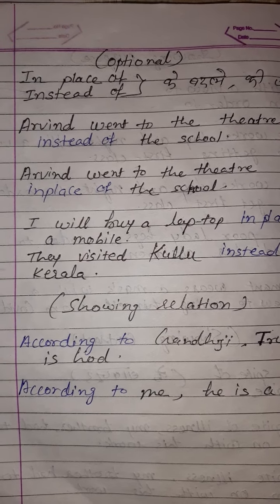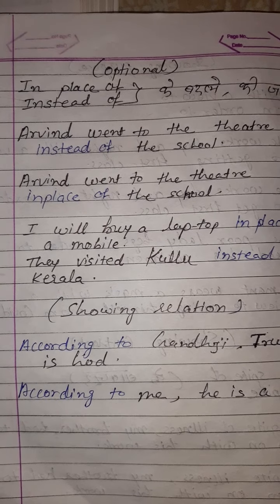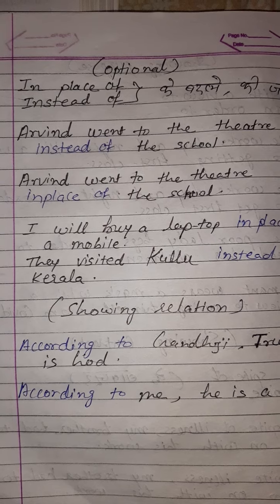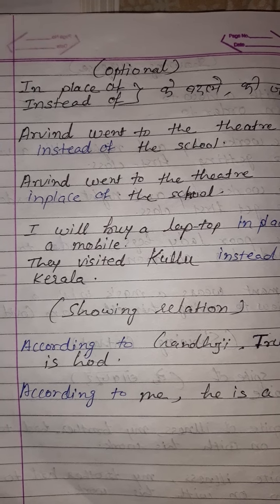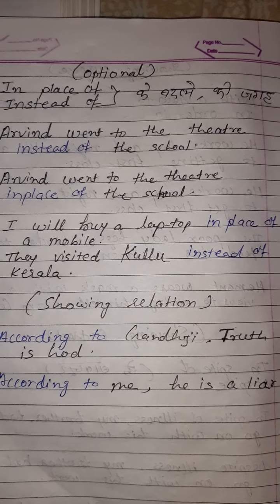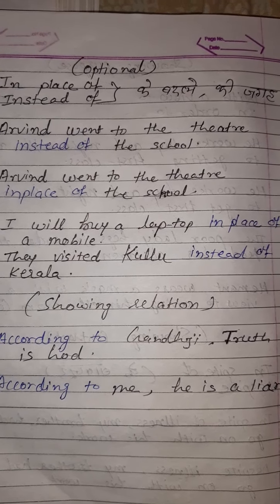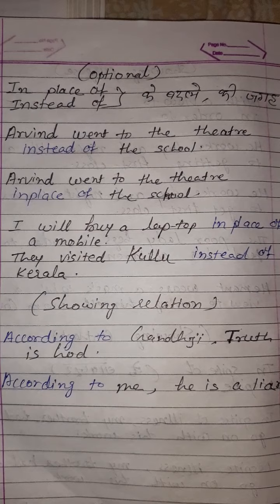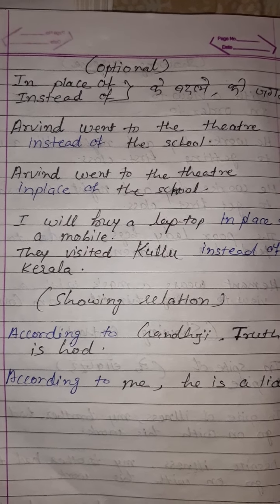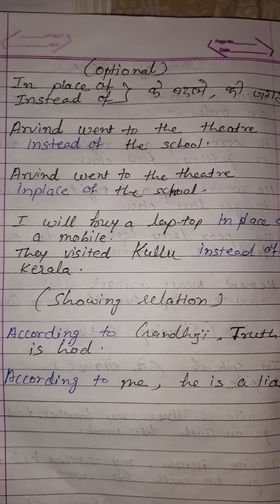Arvind went to the theater in place of school. So the meaning of instead of and in place of, and use of instead of and in place of is same. So now next example, I will buy laptop in place of a mobile. तो मैं लैपटॉप की जगह मोबाइल खरीदूंगा. They visited Kulu instead of Kerala. तो वह कुल्लू की जगह केरला घूमने गए थे.